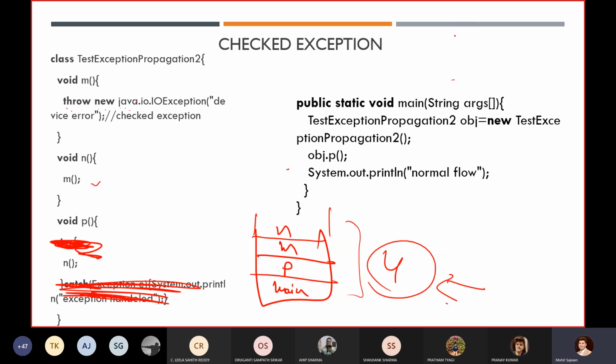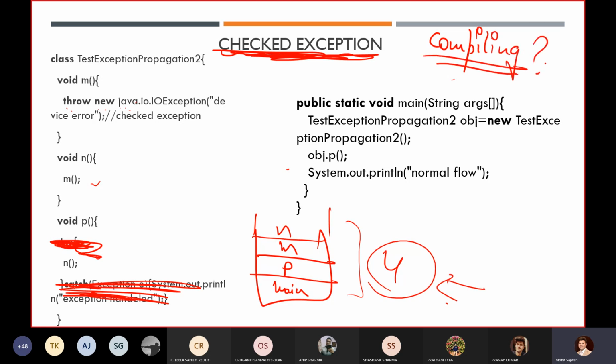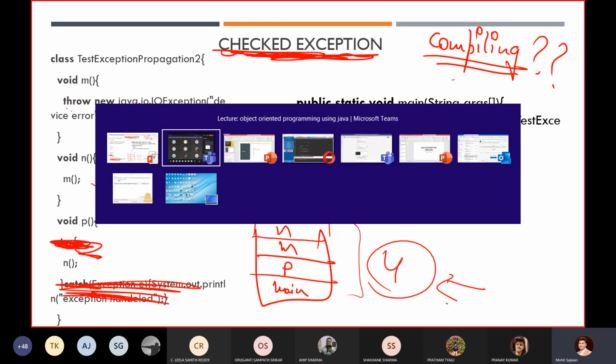But here my question is, remember, here you are getting a checked exception. This is an example of a checked exception. So what I'm asking is, I am compiling this code. Then what will happen if I am going to execute this code?